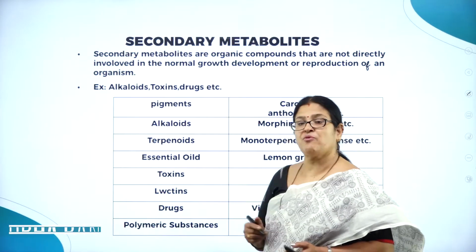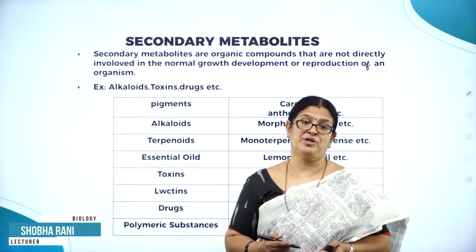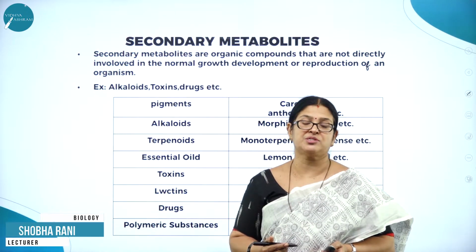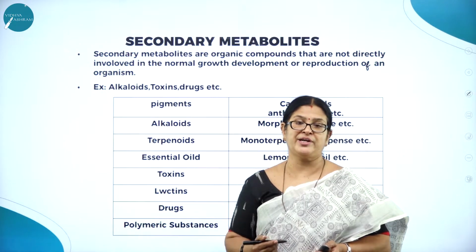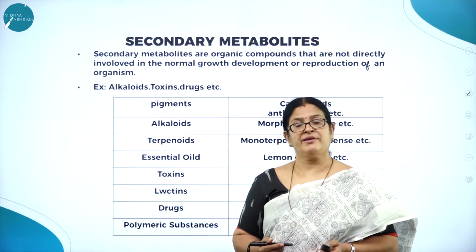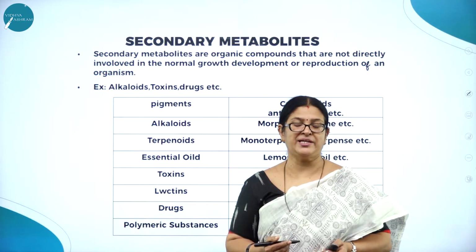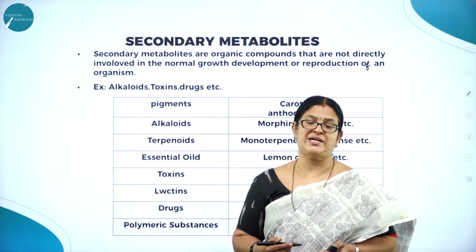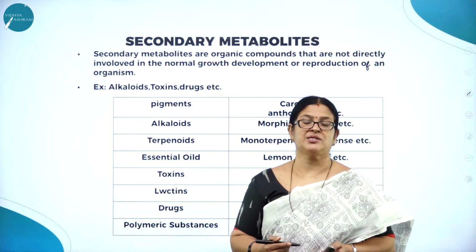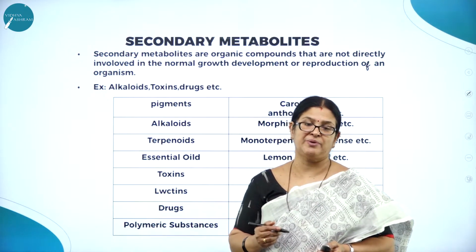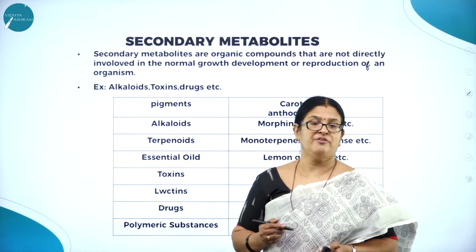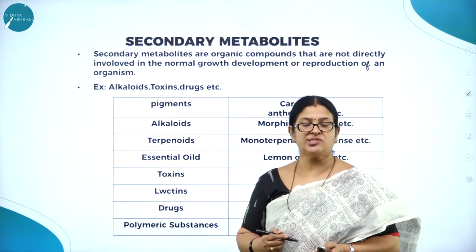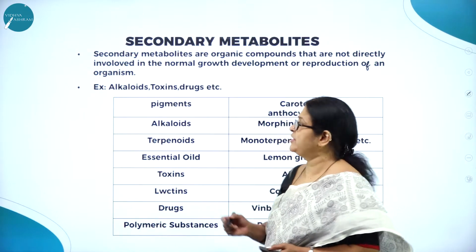As we have already come across what biomolecules are, which have been broadly classified into macromolecules and micromolecules, macromolecules like carbohydrates, proteins and lipids. Right, we were discussing metabolites, and the metabolites are broadly classified into primary metabolites and secondary metabolites. Primary metabolites are those metabolites which are directly involved in the various physiological processes. So let us understand what are secondary metabolites.